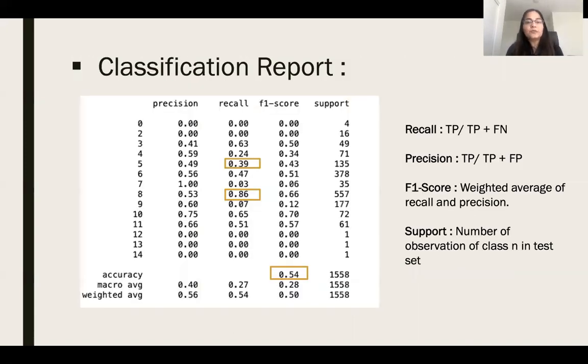Another metric that I used for my model evaluation is classification report. In the classification report, I can see that the accuracy, the F1 score, which is 0.54, is not too high. While some classes had a really good recall, for example, class 8, for which the value is 0.86, for class 5, it is just 0.39.